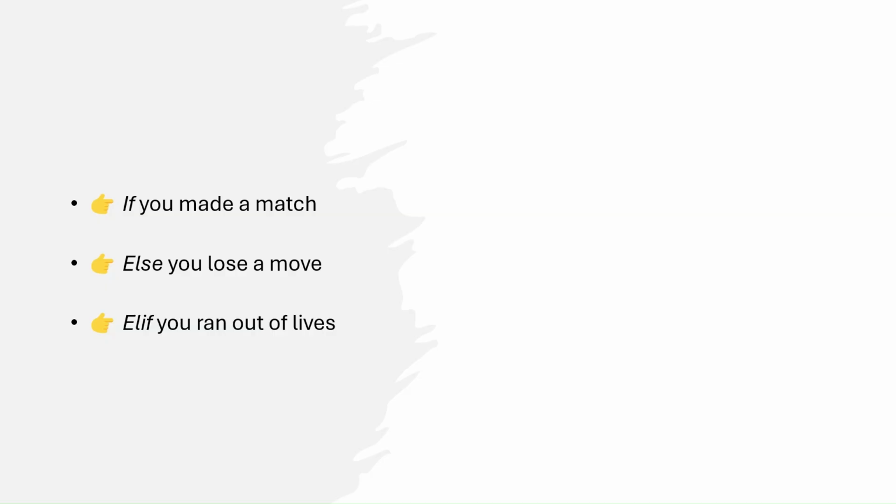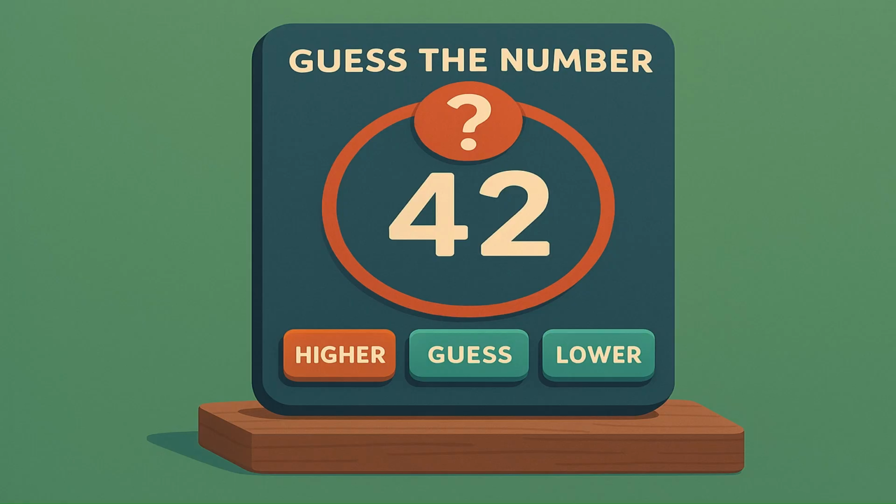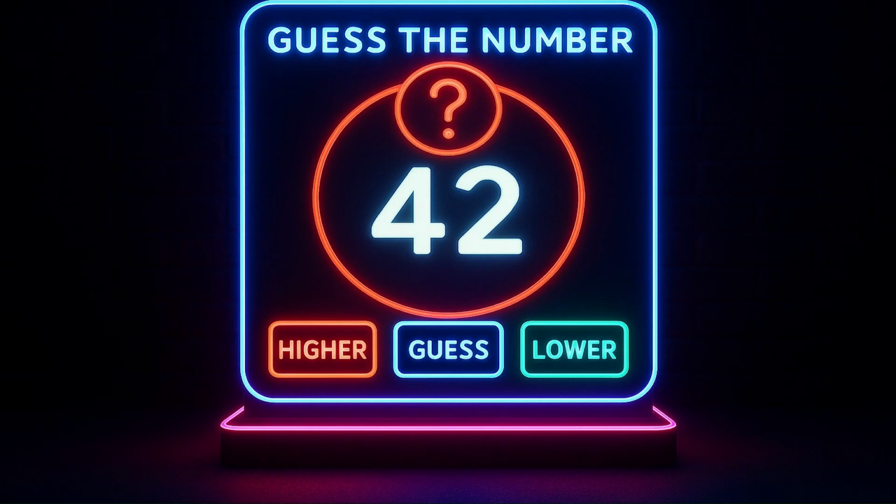If you lose your game, you run out of life. That is elif. Okay? This is where Python starts to think for itself. It can make choices, compare values, and give different results depending on what happens. By the end of this video, you will build your first Python game, a simple guess the number game where you guess your numbers. If you get it right, you win. If not, you fail. That is the whole concept of if, elif, and else.